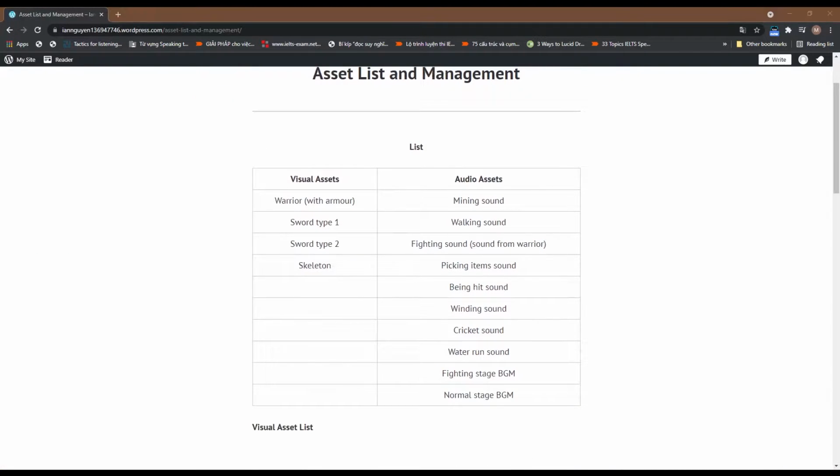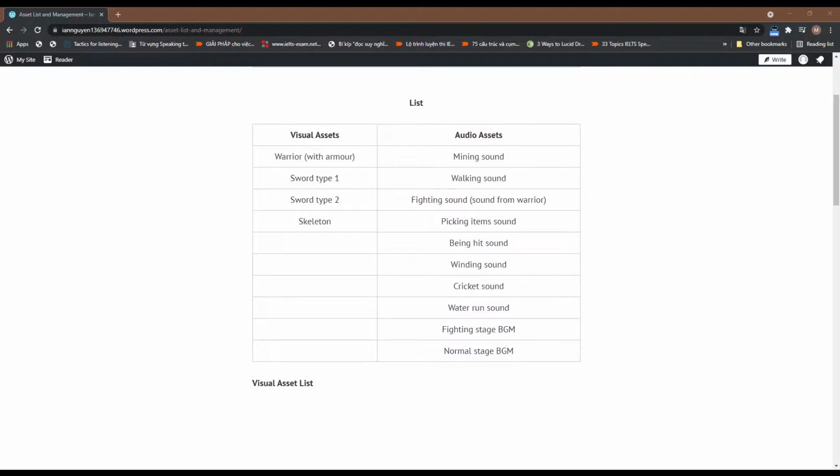As you can see, this portfolio includes four visual assets: first is a warrior model, then two types of saw, and finally a skeleton model. Moreover, we have 10 audio assets.